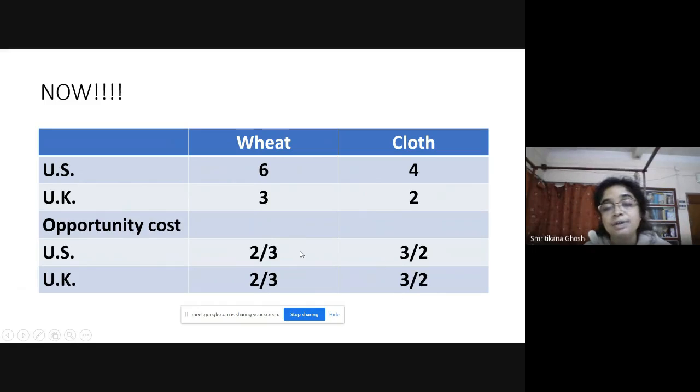So the question is, what will be the pattern of trade? In that case, as the opportunity cost is same for both the countries for a single commodity, there is no trade because both the countries have same opportunity cost.